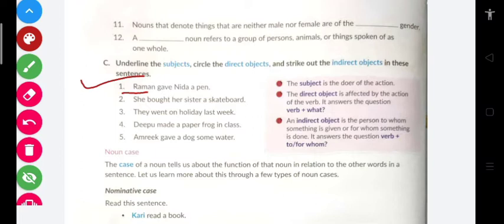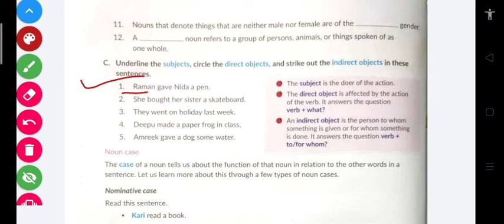For example, I am writing with a pen. So pen is a direct object, because the work of writing is done by the pen. Similarly, Raman gave Nida a pen.